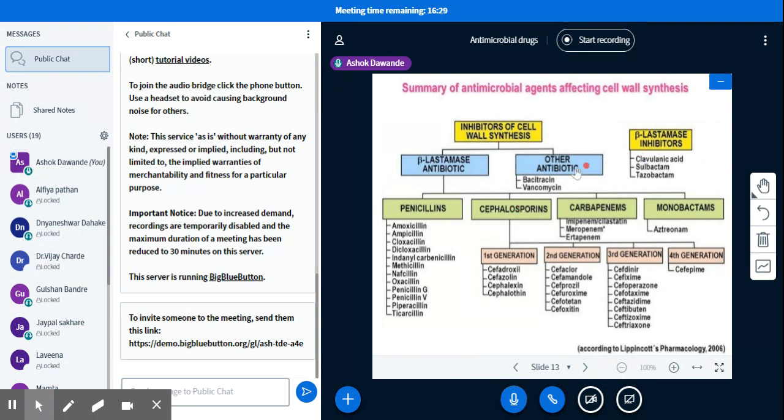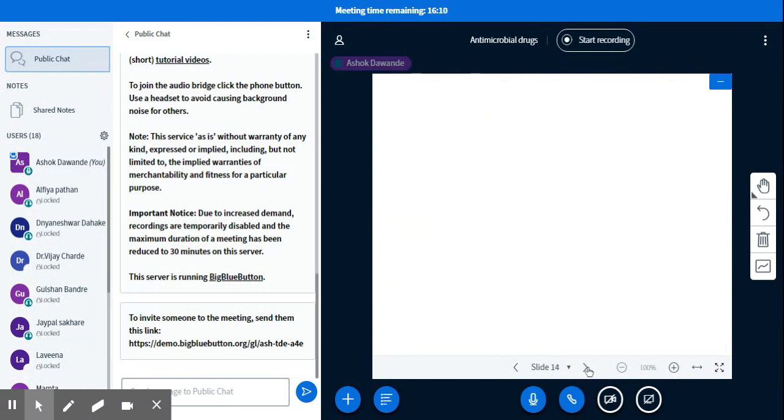And there are other agents, the beta lactamase inhibitors, for example clavulanic acid and tazobactam. First we will see the beta lactam antibiotics.